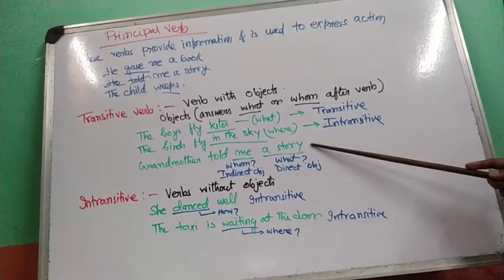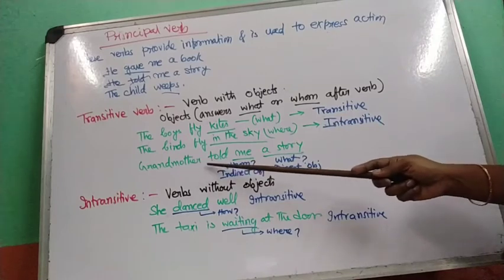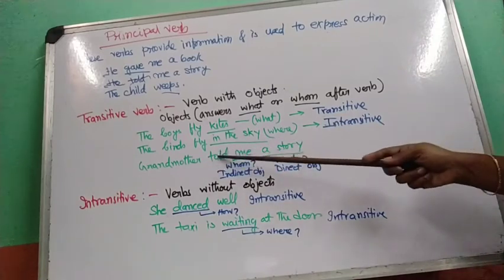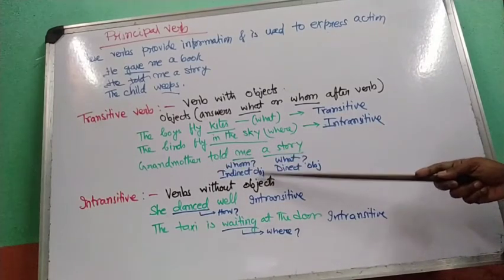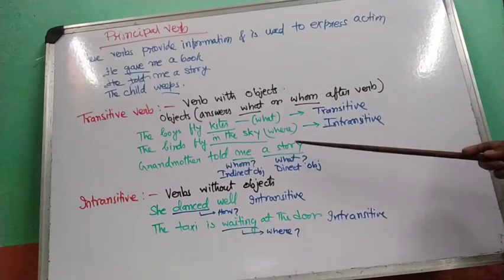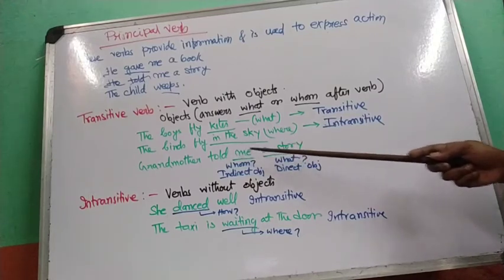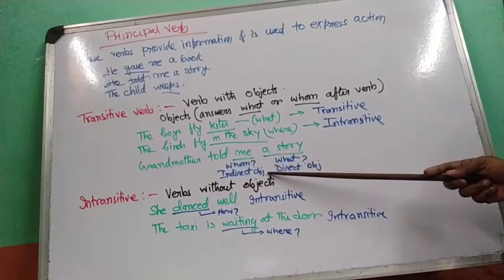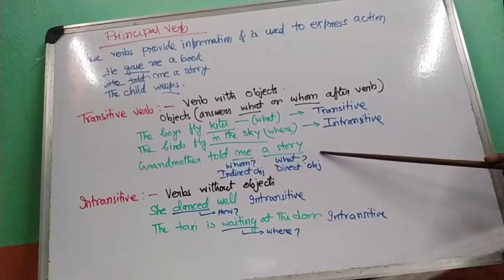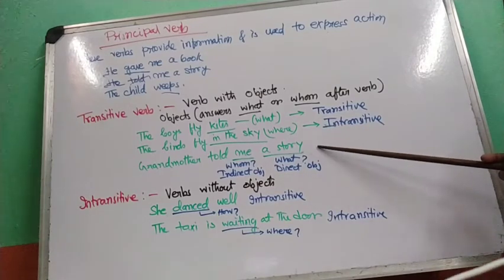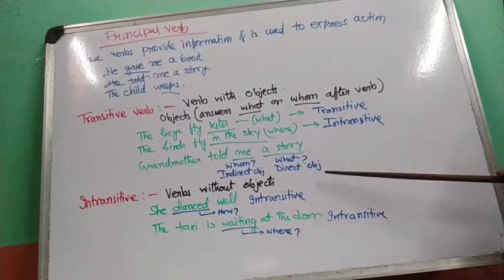In the third sentence we see grandmother told me a story. Told whom? Me. Told what? A story. If you get answer to the question whom, that is if the object is a human being, then it is an indirect object. If you get answer to the question what, that is the object is a thing, then it is a direct object.